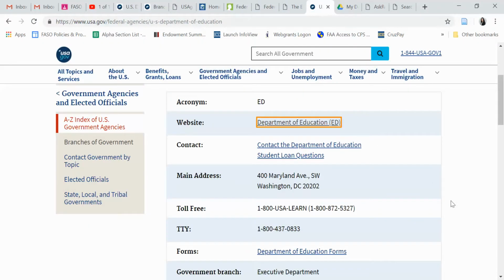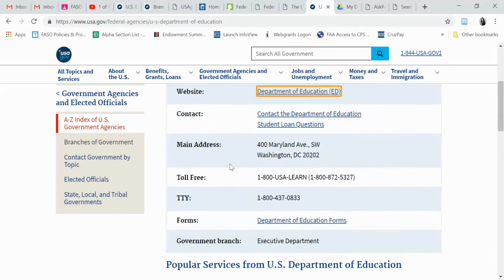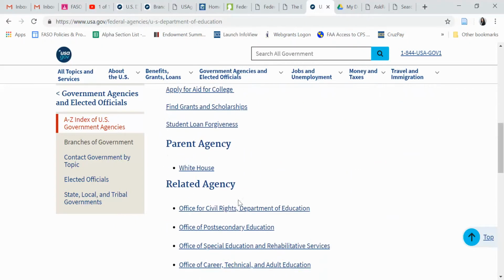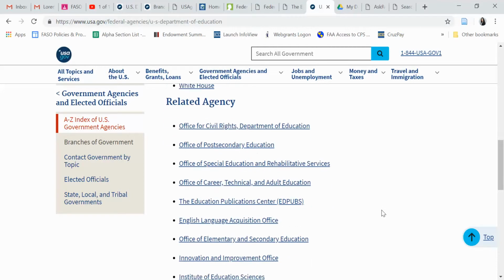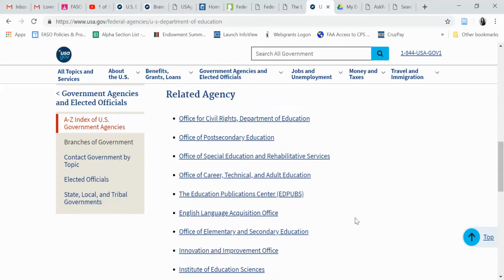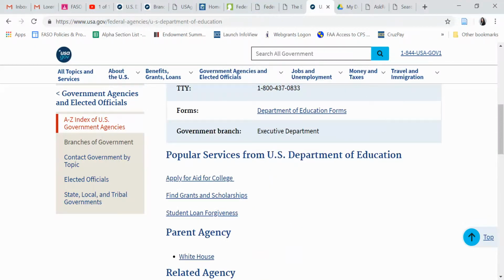Oh, and just one last thing. Here's just some agency details about the Department of Education. They have their main address and that kind of stuff. Popular services, the White House, right? They report up to the White House because they're, again, an executive office. And then here are all the related offices, which I thought was kind of interesting, because some of these do cross paths, right? Like the Office of Elementary and Secondary Education, well, they're another subunit, so that reports up through the Department of Ed. So all very interesting information, and I look forward to talking to you at our meeting.